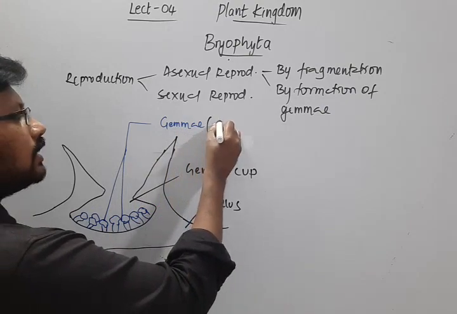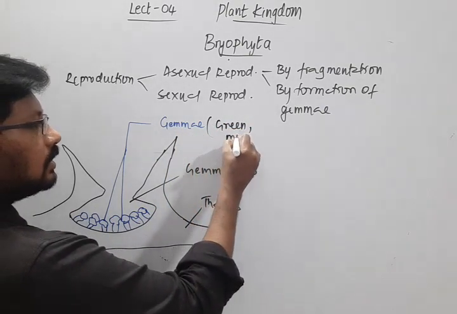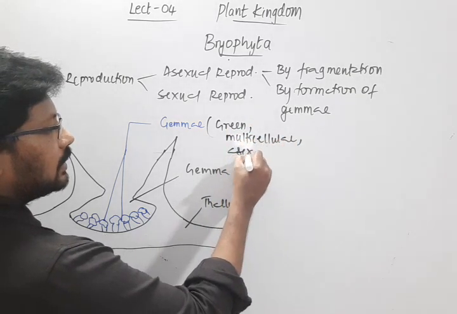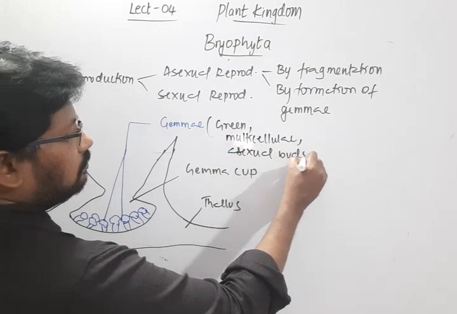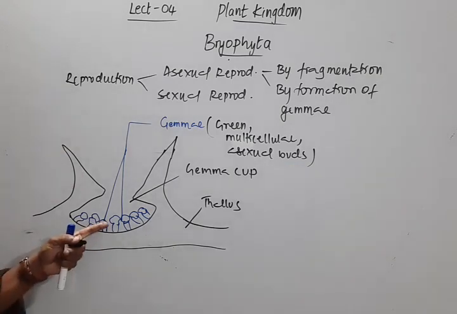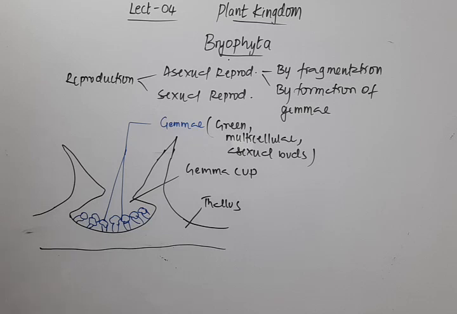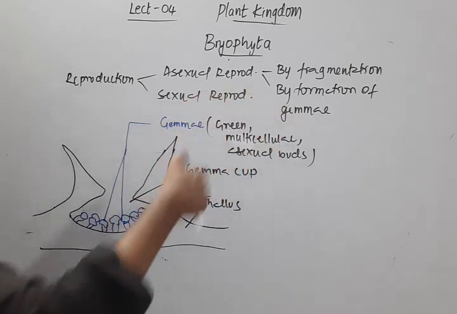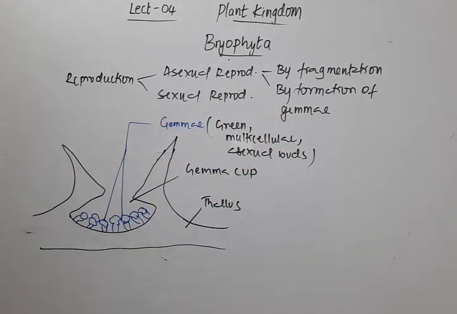So they are already in a position to perform photosynthesis, and when they break off and find a suitable location, they grow into a new thallus. This is how we see reproduction by gemmae.